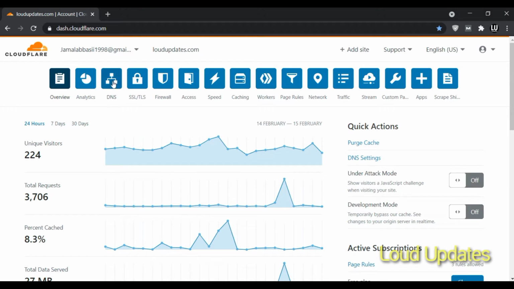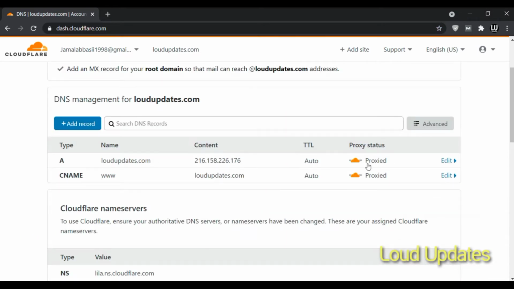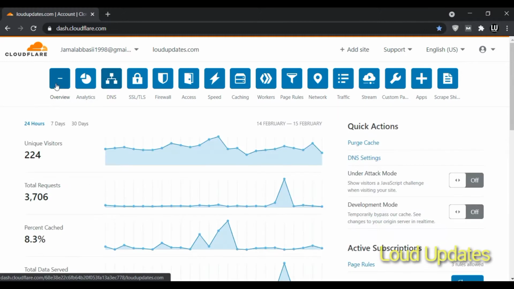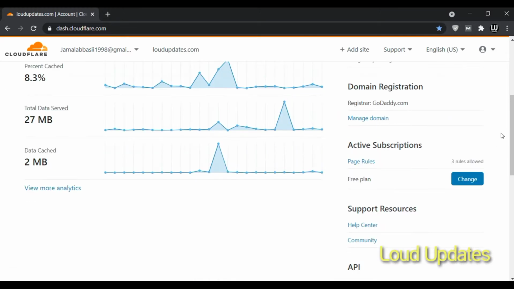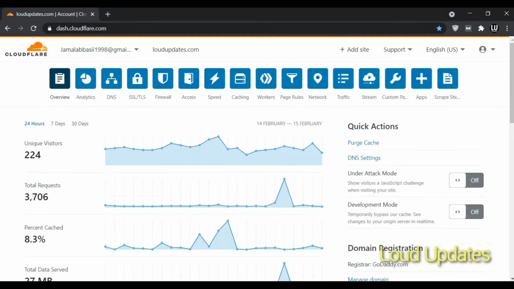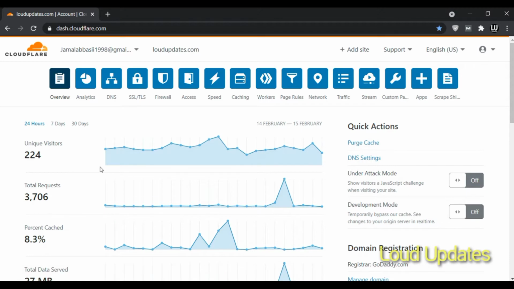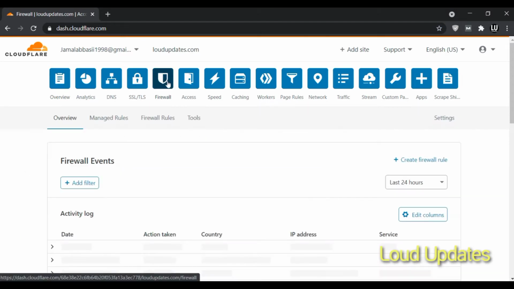Make sure your domain is on Cloudflare. Go to DNS. Here you can see my domain is on Cloudflare, and go to Overview. Here on the upper side you can see Under Attack Mode and Development Mode. Under Attack Mode shows visitors a JavaScript challenge when visiting your site. We will talk about this later. First we do this setting in Firewall.